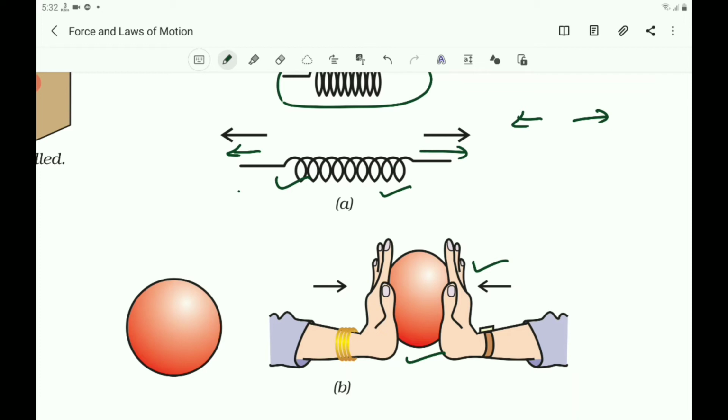So you can say that force is a push or pull which can change the state of rest or state of motion of an object, and also shape and size of an object. Force cannot be seen, but its effect on an object can be felt. Force can bring the stationary object in motion. Force can stop a moving object. Force can change the direction of motion of an object. Force can change the shape and size of an object. Force is a vector quantity and its SI unit is Newton. And also you know that 1 Newton equals 1 kg m s^-2.